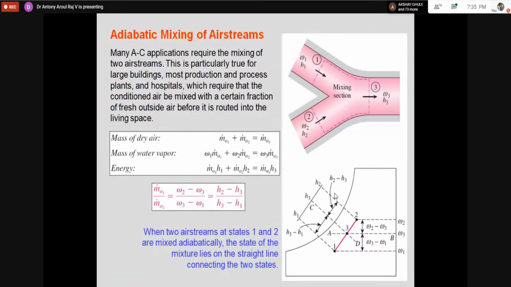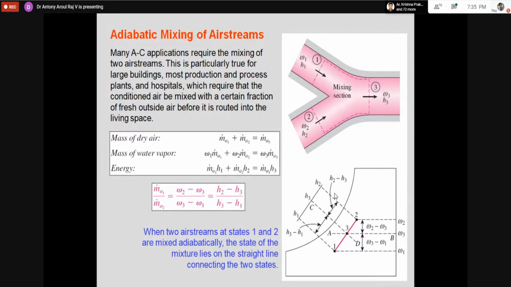Mixing of air streams is also an important thing in an air conditioning system, and it is very common. If you are not mixing, you take the air from outside, cool it, throw it inside the room, and after that send it outside. That is called a 100% fresh air application. If I do it like this, a large amount of energy will be required, because the outside air is always very hot, and the tonnage required to cool it will be much higher.